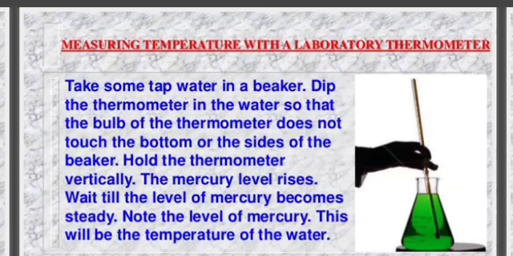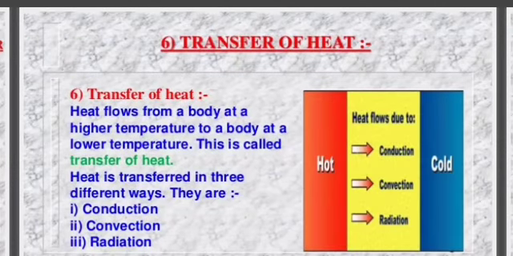Measuring temperature with a laboratory thermometer. Take some tap water in a beaker. Dip the thermometer in the water so that the bulb of the thermometer does not touch the bottom or the sides of the beaker. Hold the thermometer vertically. The mercury level rises. Wait till the level of mercury becomes steady. Note the level of mercury. This will be the temperature of the water.